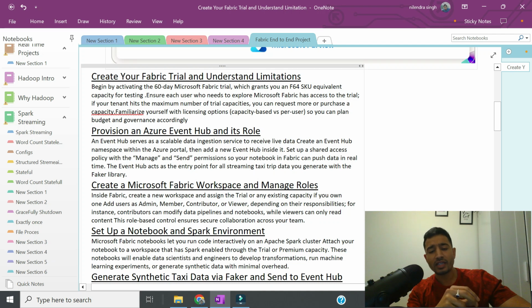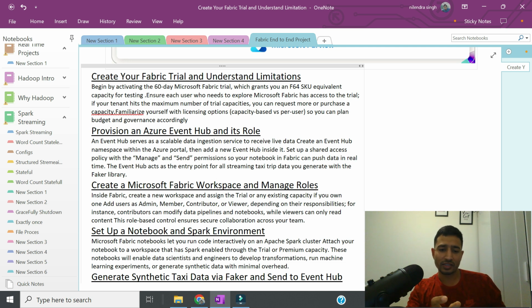We will be using everything around data ingestion, but most of the time I would prefer to use Notebook. So inside Notebook, we will be covering how to create the Spark environment, right? And how to use that Spark environment, how to create your own cluster, and how to set up a notebook to use that cluster, right? And like how data scientists and data engineers can use it to develop transformation, run machine learning, and even I will be using Notebook to generate the synthetic data.